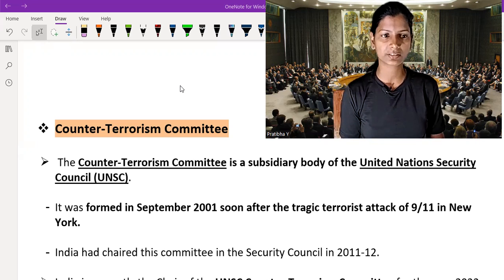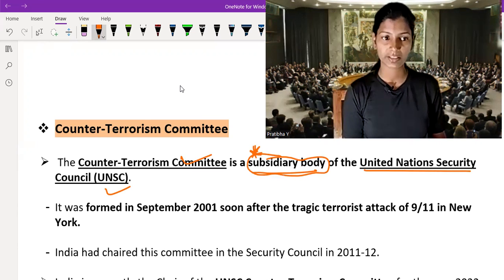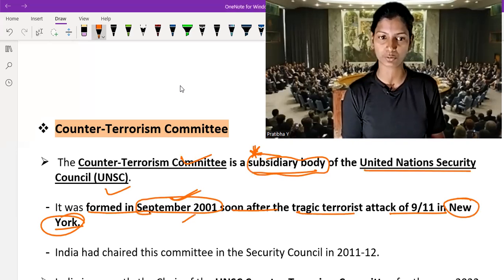The Counter Terrorism Committee is a subsidiary body of the UNSC, the United Nations Security Council. Remember, it is a subsidiary body of the UNSC. It was formed in September 2001, soon after the tragic terrorist attack on 9/11 in New York. So soon after the 9/11 attack, this committee was formed in September 2001.